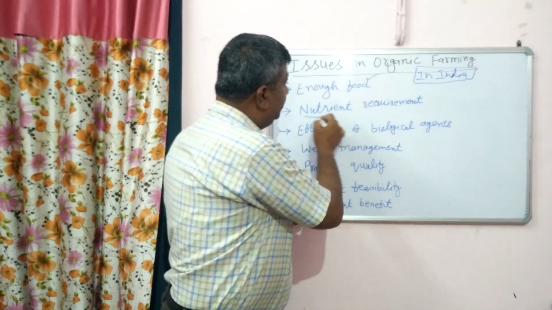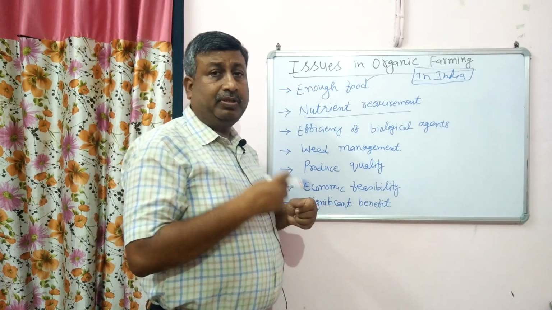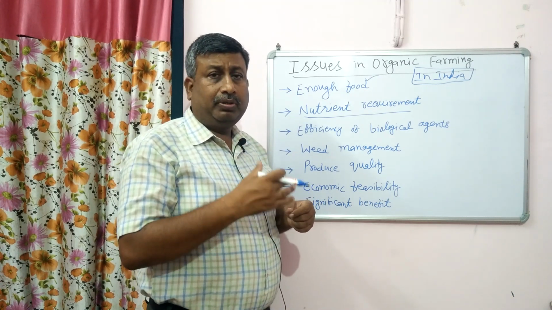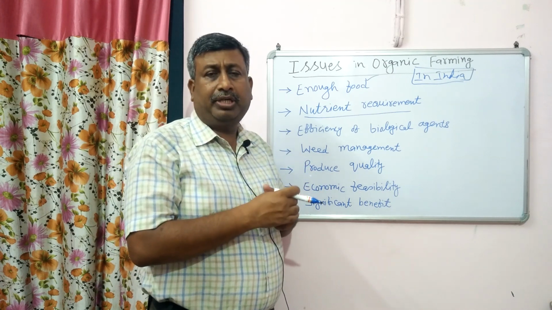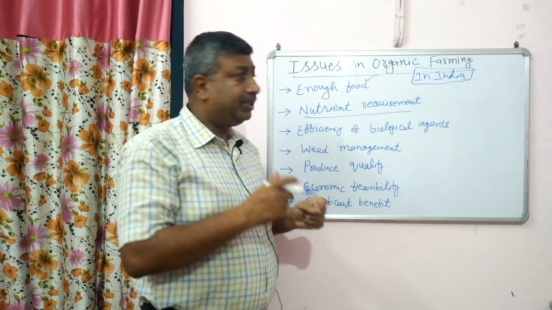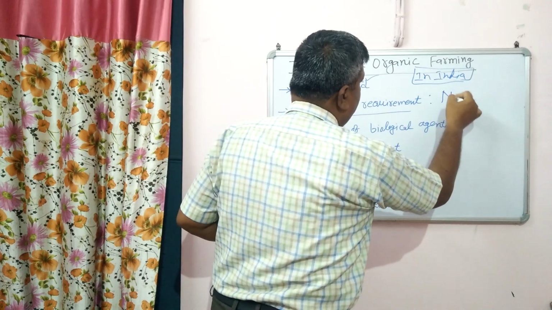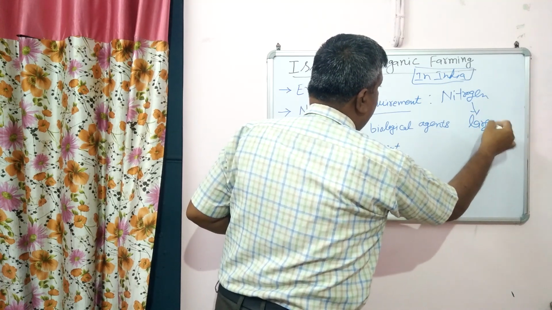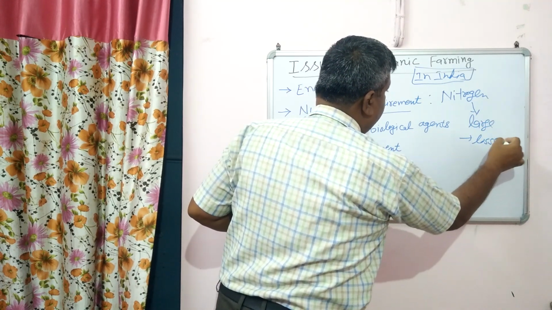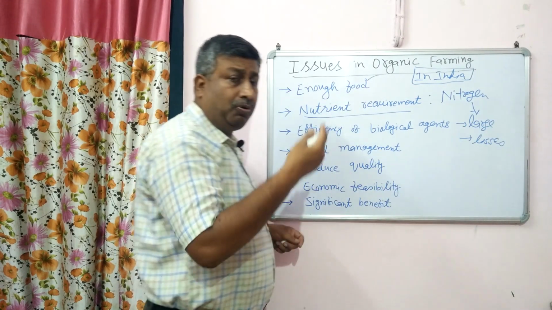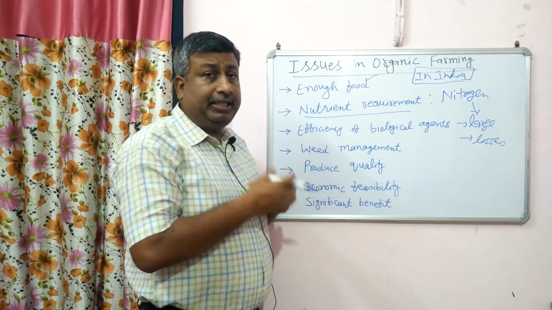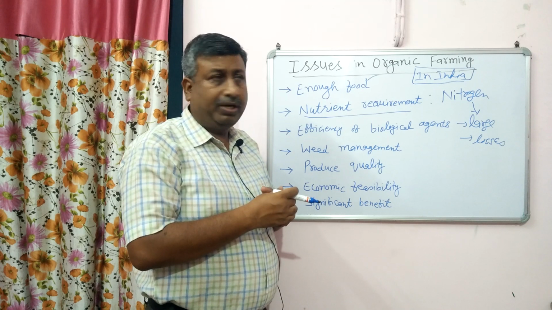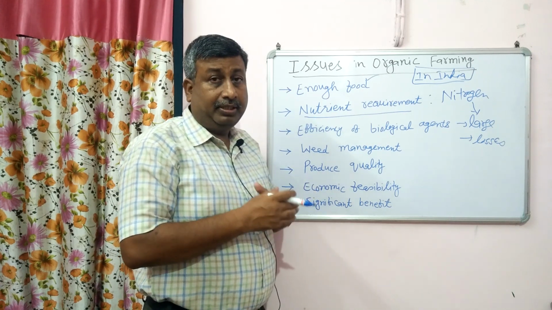Then the second issue is nutrient supply, because it depends upon organic crop residue, compost, dung. We can supply all the essential nutrients through organics. But the major problem is with nitrogen. Nitrogen supply is the issue, because nitrogen is required in large amounts, number one. Then it is subjected to various losses, leaching, denitrification. So how to maintain the nitrogen? Cereals and sugarcane crops require a large quantity of nitrogen. So nitrogen management is an issue.